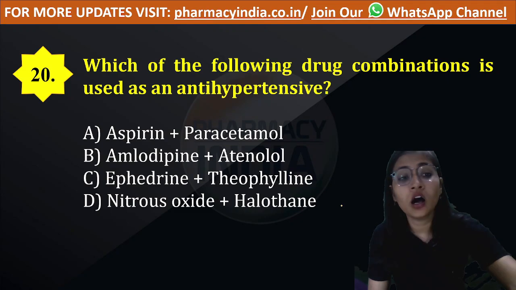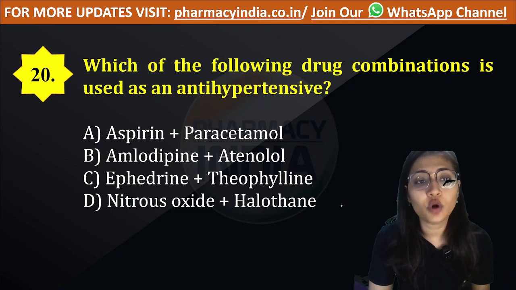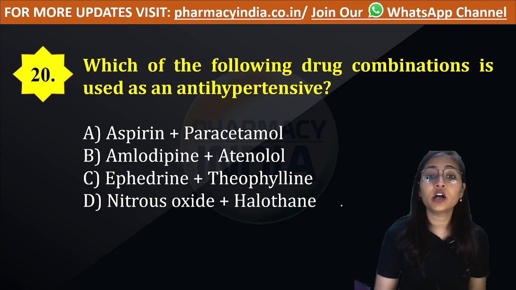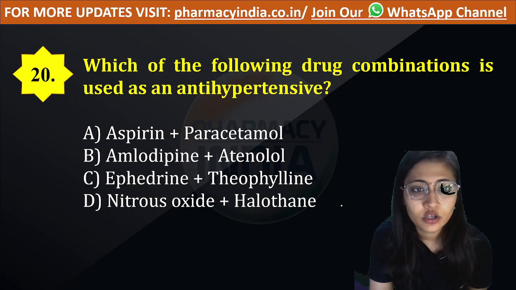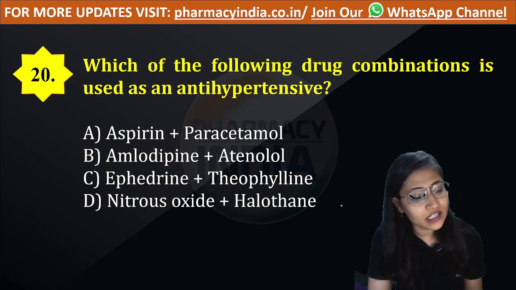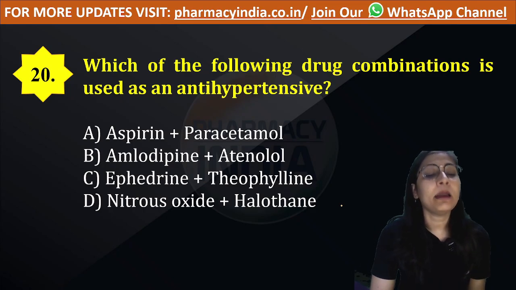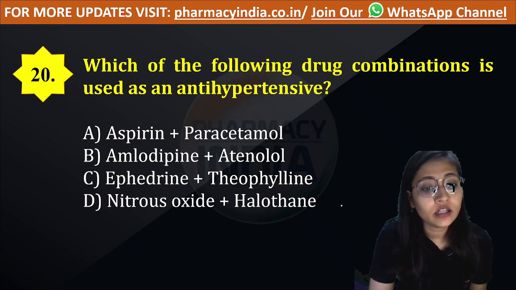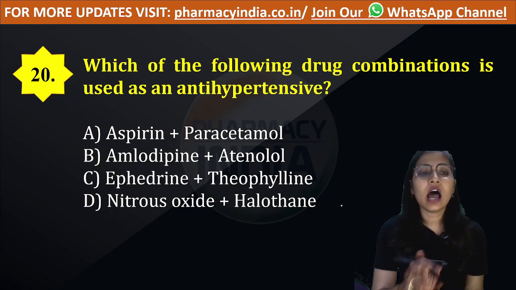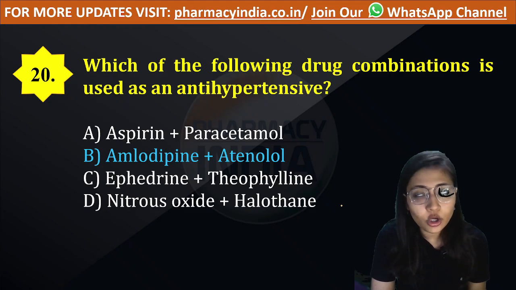Question number 20. Which of the following drug combinations is used as an antihypertensive? In hypertension, which drug combination is given to act as an antihypertensive? Is it aspirin plus paracetamol, amlodipine plus atenolol, ephedrine plus theophylline, or option D, nitrous oxide plus halothane? Our correct option is option B, amlodipine plus atenolol.